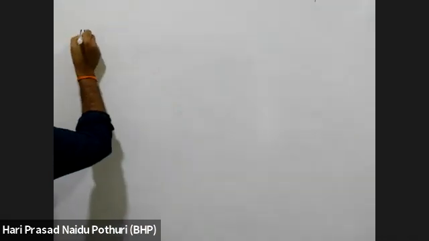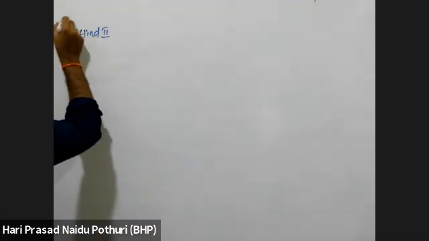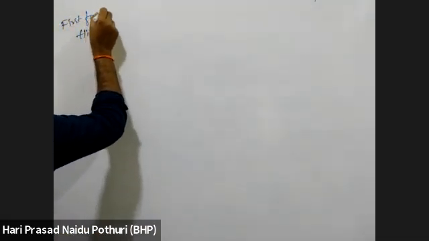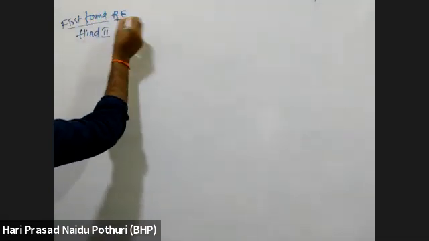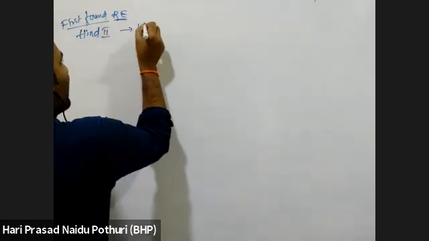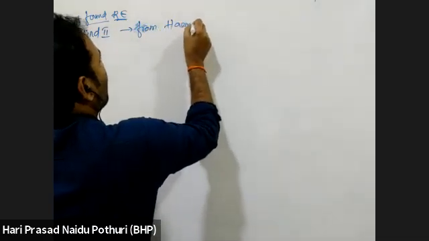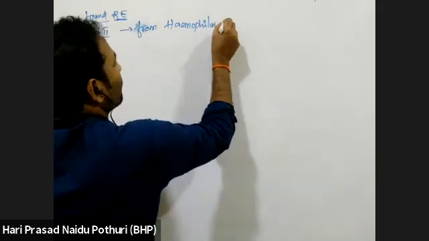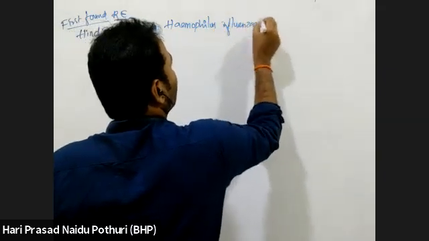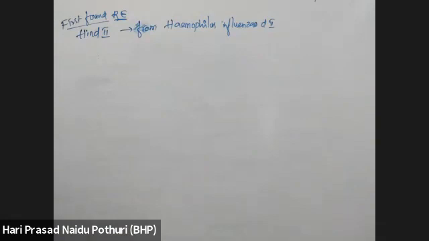The first found restriction endonuclease is HindII. The first found restriction endonuclease was HindII, which was extracted from Haemophilus influenzae, Rd strain, and it was given an identification number 2.